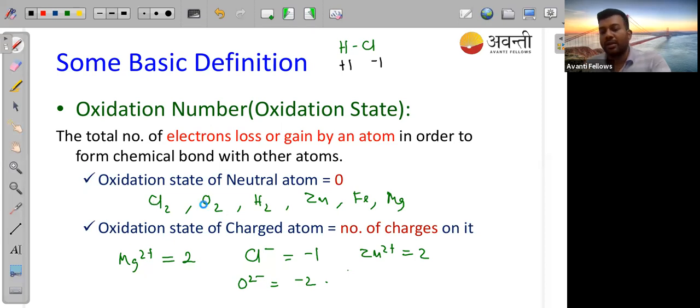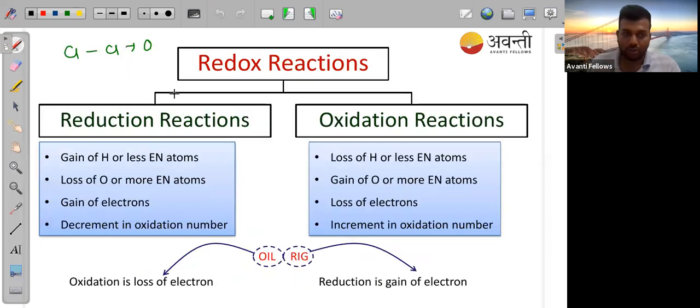Before going to the question, let's see redox reaction conditions and oxidation reaction conditions.